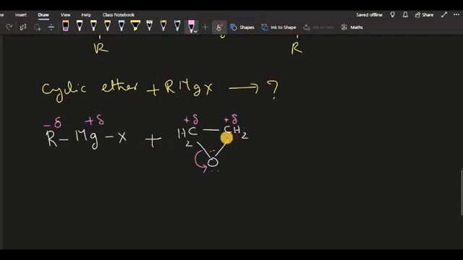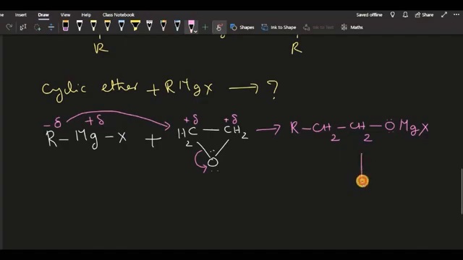So you can expect this alkyl group attacking one of the carbons of this cyclic compound, opening the ring into a long chain, that is R CH2 CH2 O MgX. In this way, the first addition compound will be obtained when the Grignard reagent is treated with the cyclic compound called oxirane.